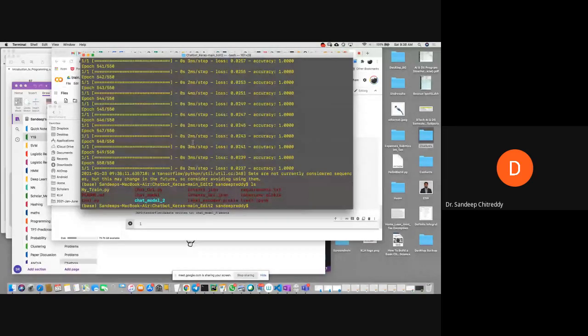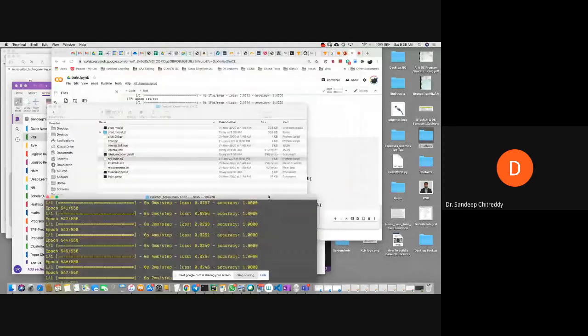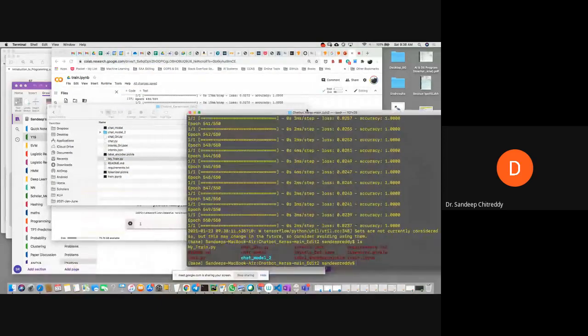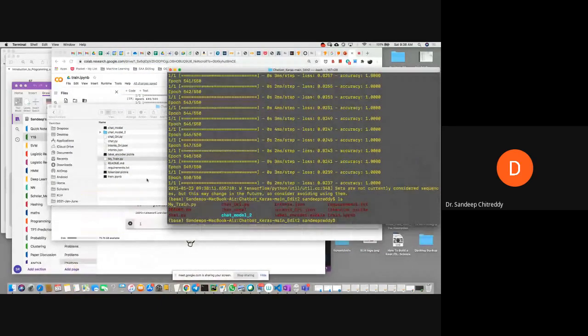So I think we haven't changed the file name. Let me change it once again. Or it may take some time. Let us wait for some more time. What should be the output? We should get a chat underscore model underscore 3. That is what we expect, right? Yeah, let us see.